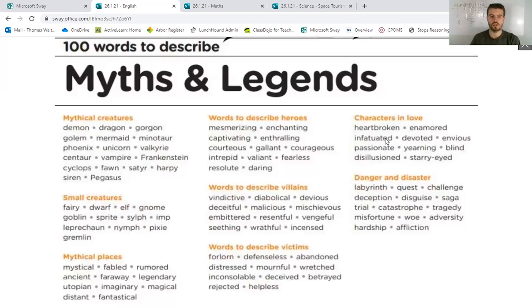So one word from each category would be enough, just to get some really good tier 3 vocabulary words in there, all right? So do your best, have a go, and try and get as much of this amazing vocab in as you can. One from each is enough. If you can do more, then fantastic. If you can't quite fit one of the categories in, then maybe try and make up for it by getting another word from a different category in there. Just try and get all that amazing vocab into your work. So this is today's task for English. Have a go at getting as much of this vocab into your work as possible.